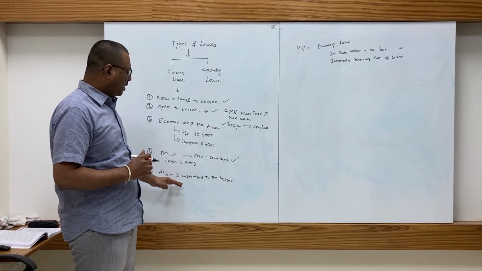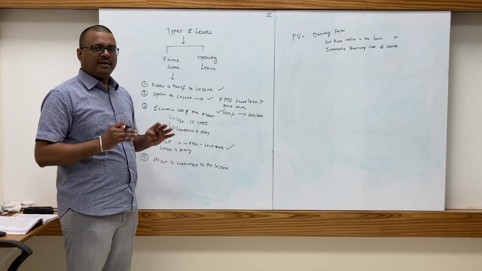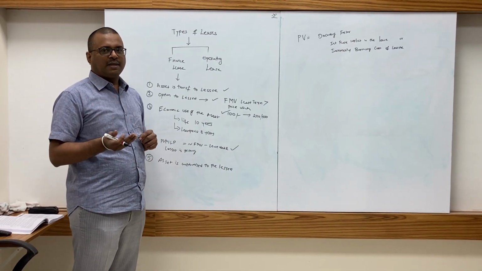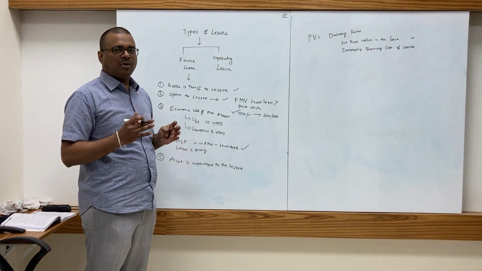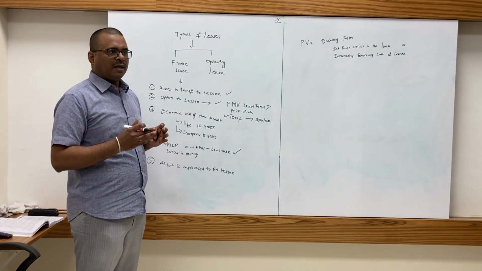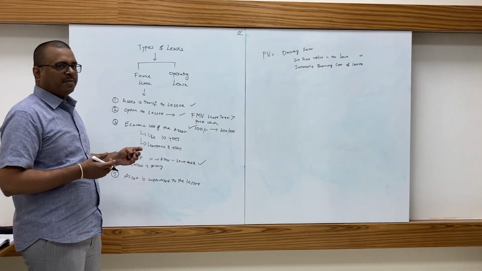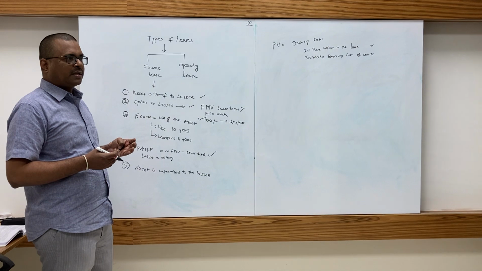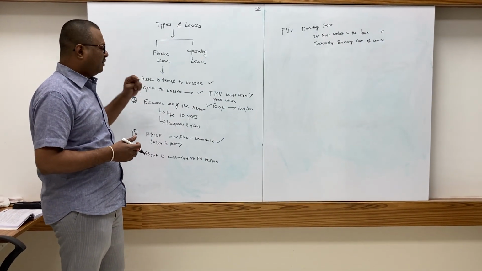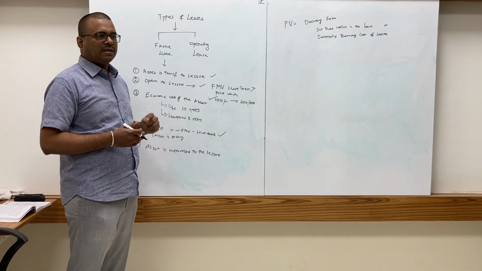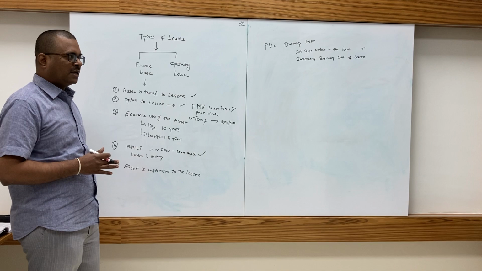In this case, why does this have to be treated as finance lease? Because this particular asset is not commonly used by any other person. If it has to be used, then major modifications have to be done, which is a very costly affair, so the lessor will not be able to give it to others. In those cases, the lessor will try to recover the entire money from the existing lessee. So in those cases also, it should be treated as a finance lease.